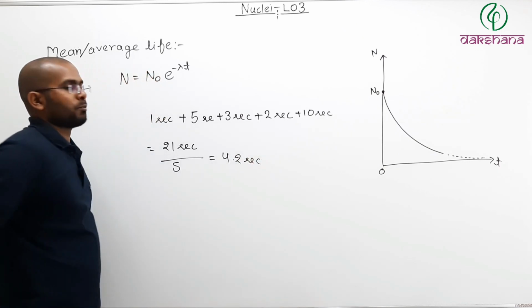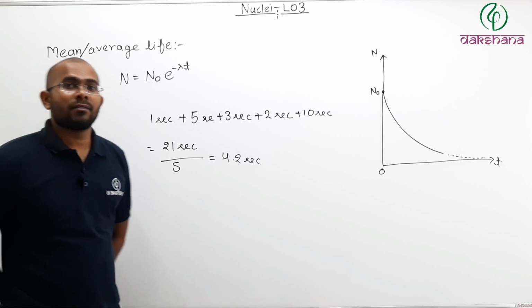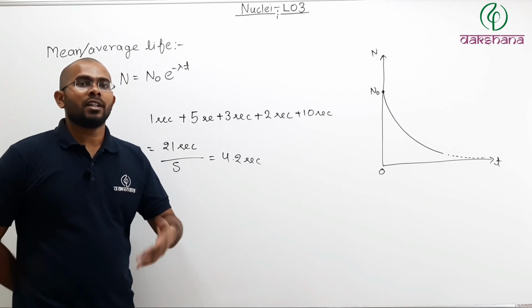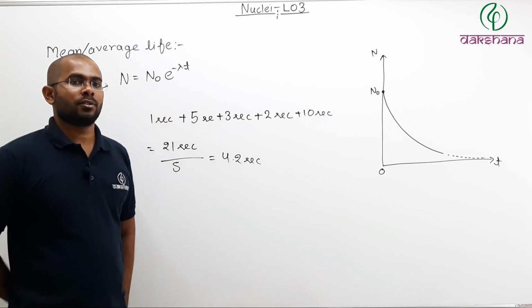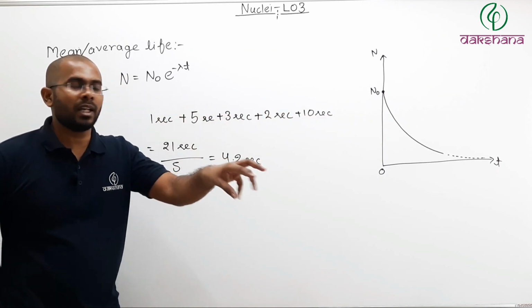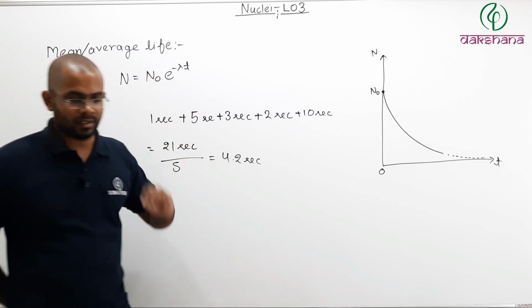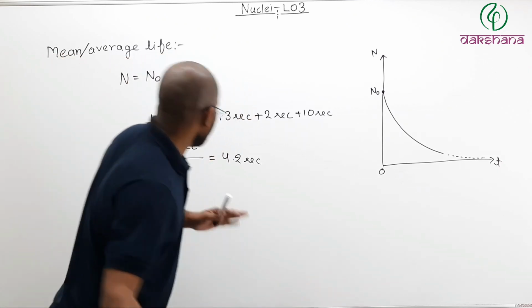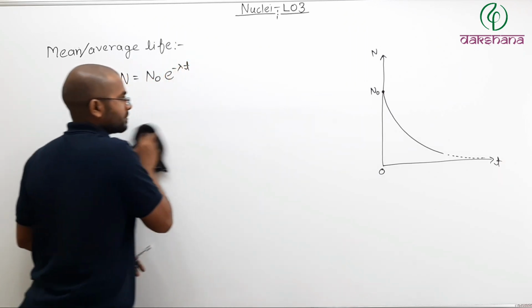Then what is this 4.2 seconds? This 4.2 seconds is the average lifespan of this 5 nucleus sample. So for that particular sample, average lifespan is how much? 4.2 seconds.